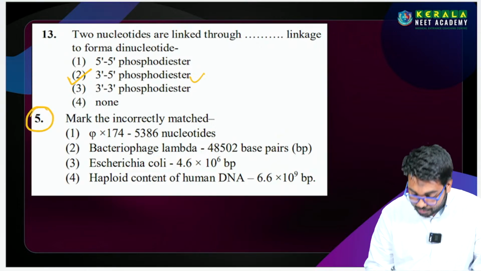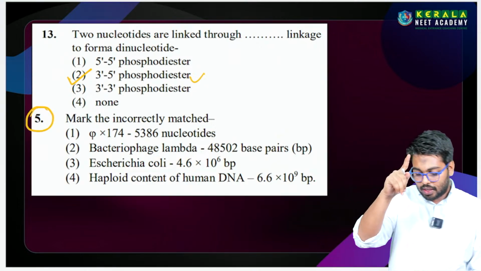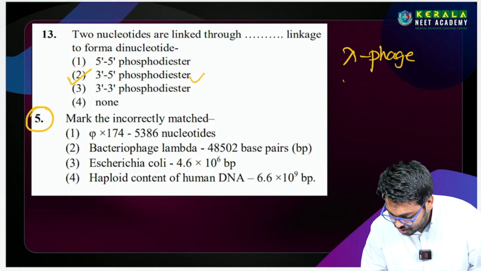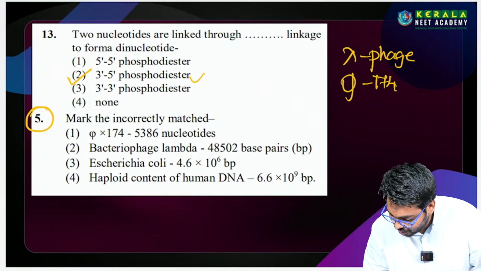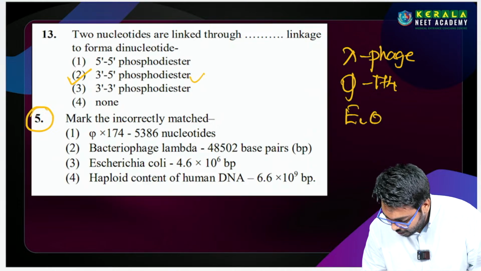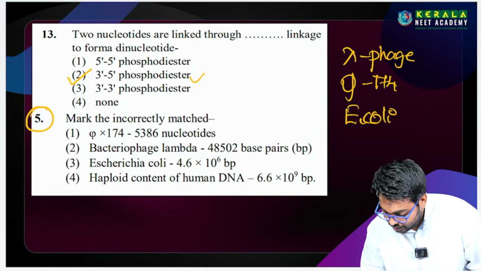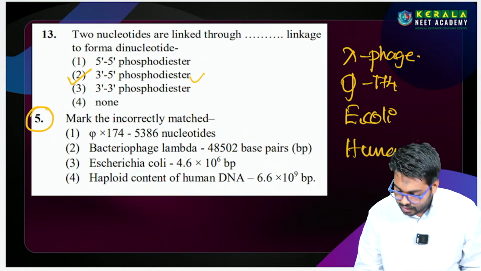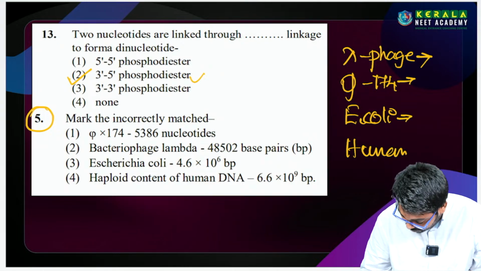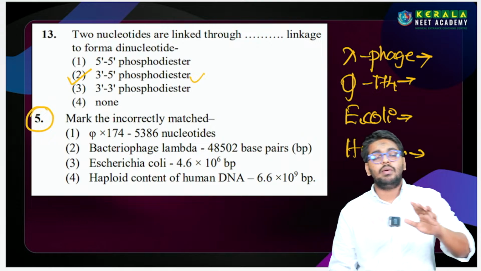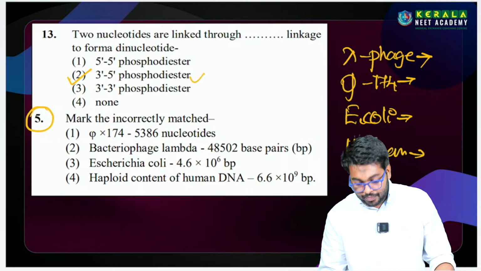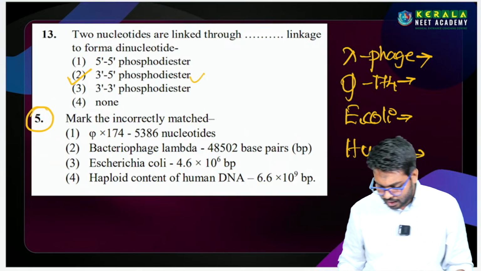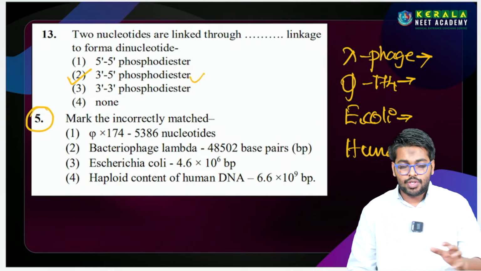Now in our textbook, numbers of nucleotides are given for a few examples: lambda phage, phi X 174 phage, E. coli, and human. We need to learn these numbers by heart, because they always ask match the following, column 1 and column 2. However they ask, we should be able to write the answer.